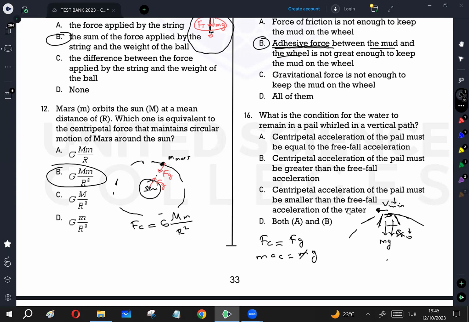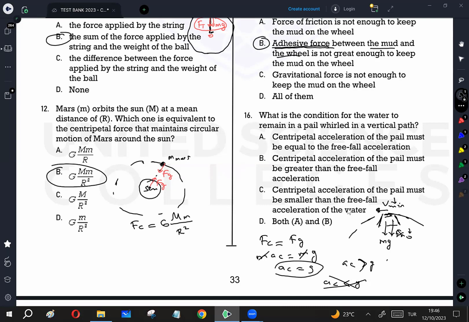This m is the water's mass, and they will simplify. AC is going to be g. So AC is equal to g, or AC can be greater than g. If AC is greater than g, in this case, Fn appears. But AC cannot be less than g. This is impossible. In this case, water will fall